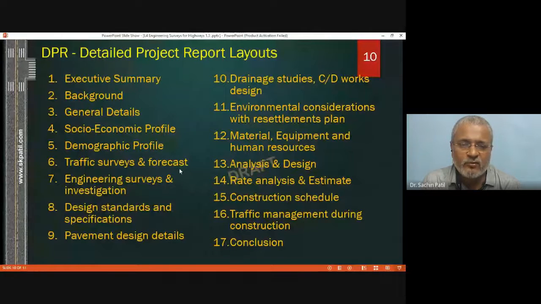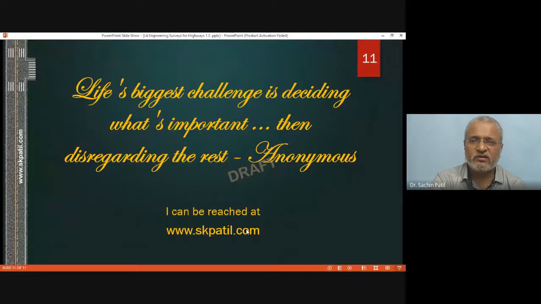Then traffic management during construction. Suppose at some village level, you need to create a bypass or temporary diversion of traffic. That information will be included in the DPR. So all this will be summarized in the abstract, that is the first part, as well as in the conclusion. These are all parts related to the detailed project report.